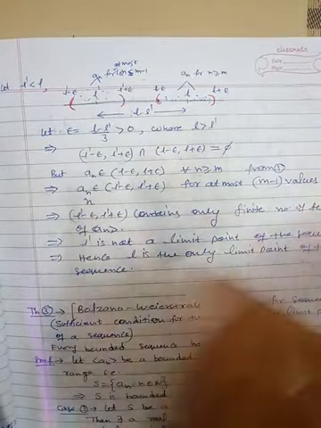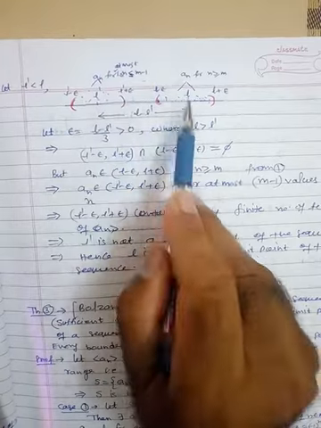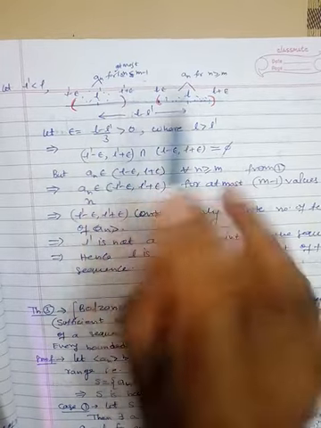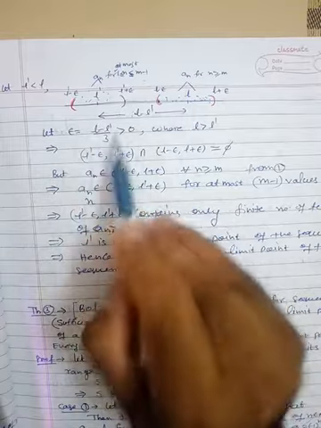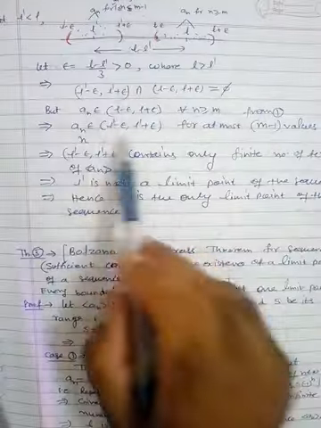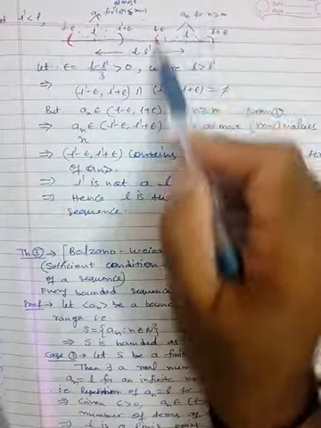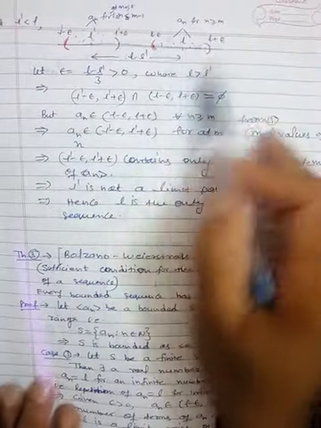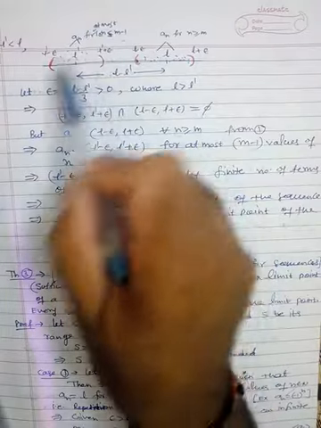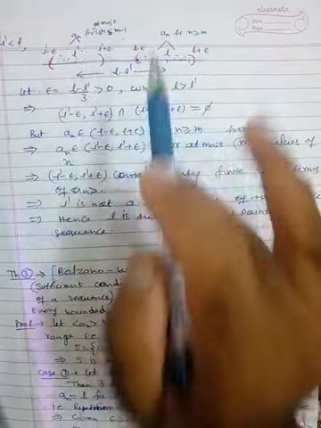Why? Because this is a limit point, this is a limit point, and we have selected epsilon in such a way. So all the terms are lying here. That's why this is a limit point, which we have already proved. But in this neighborhood of L dash, we are having only finitely many terms.